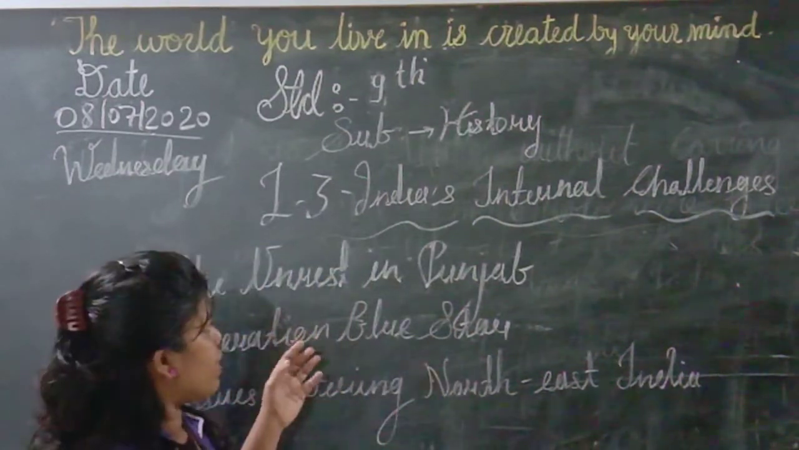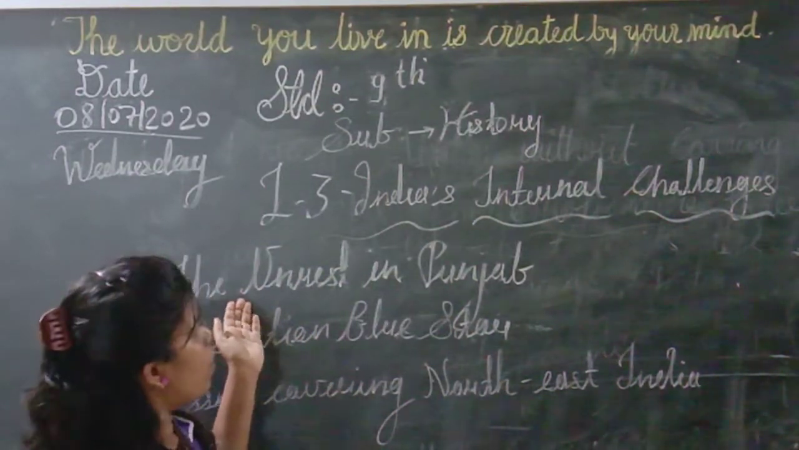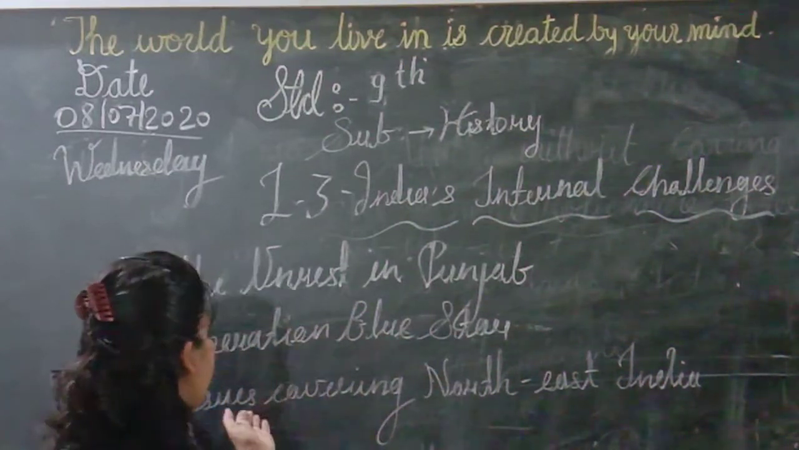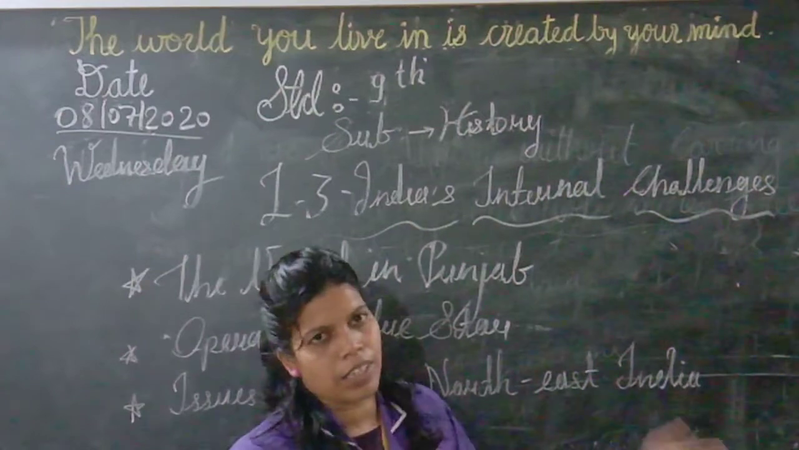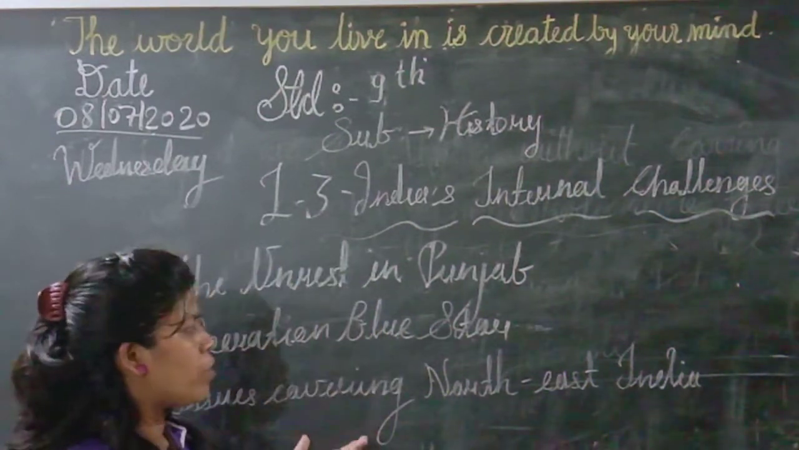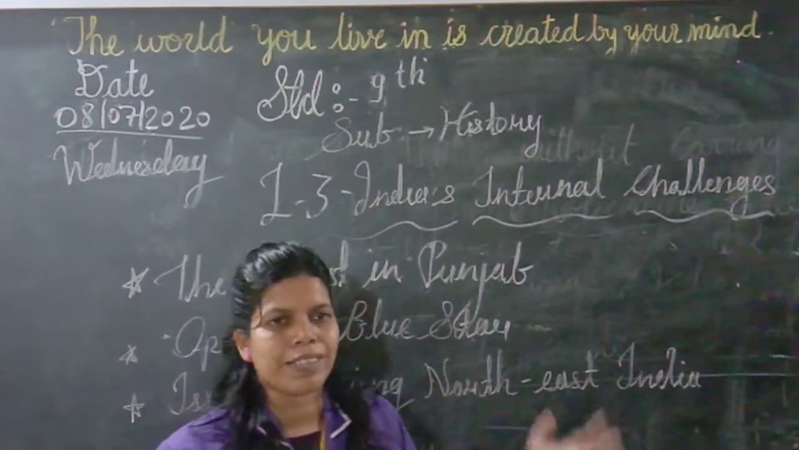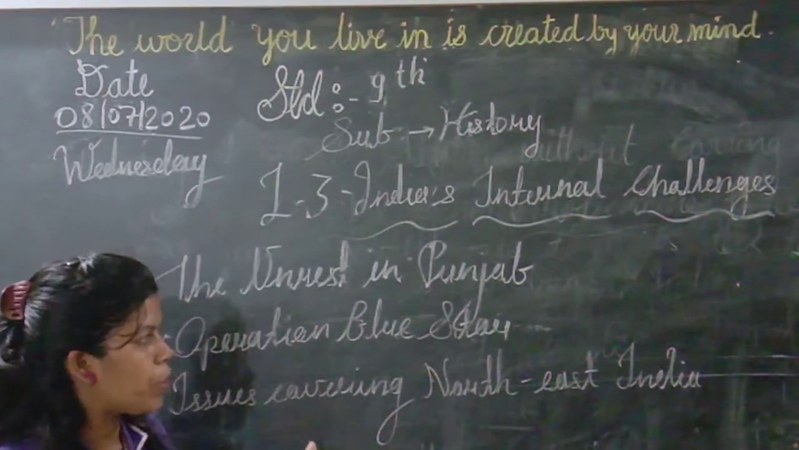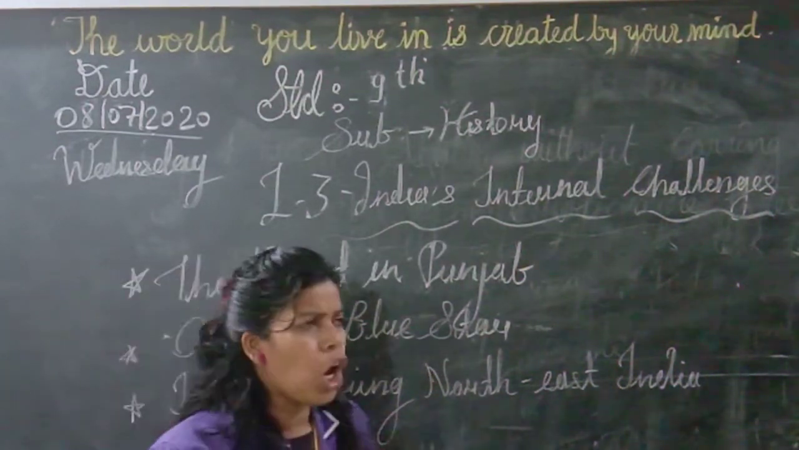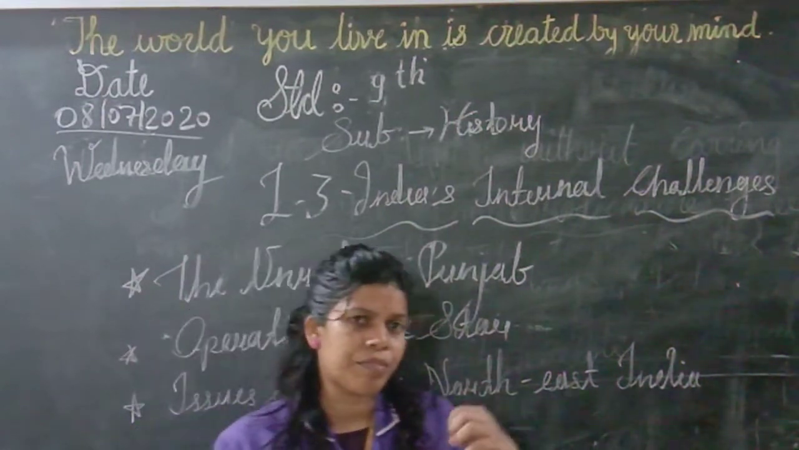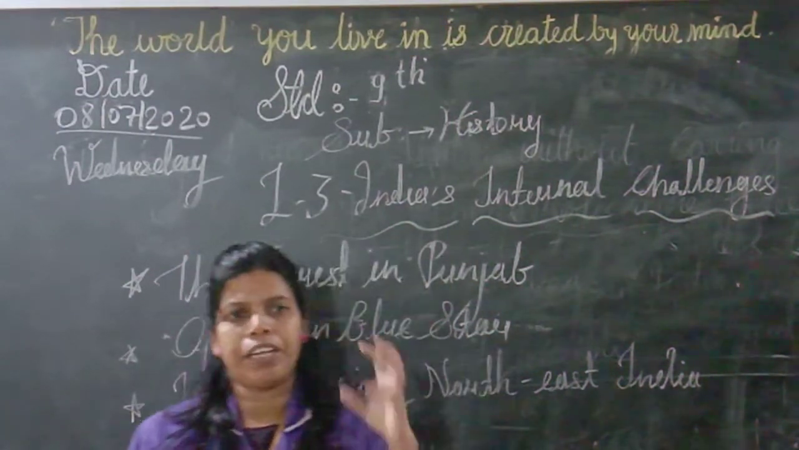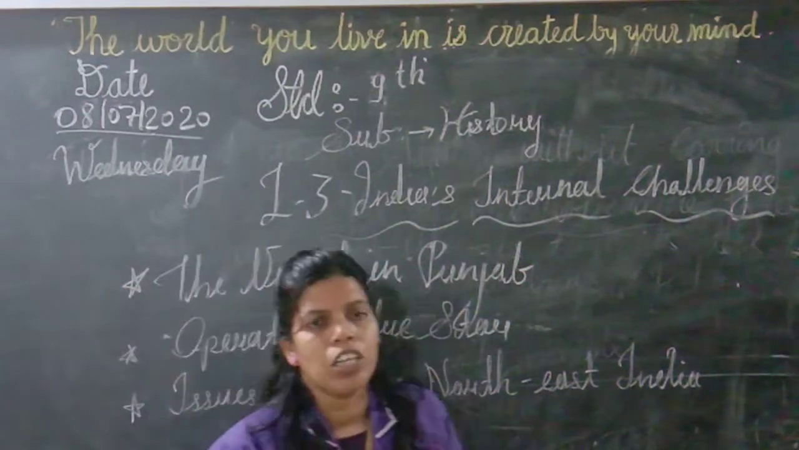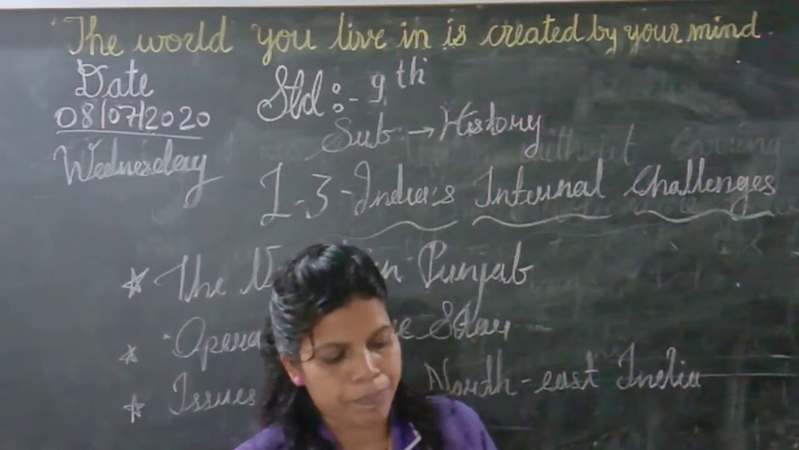In this lesson we are going to learn about the unrest in Punjab, Operation Blue Star, then issues covering Northeast India. In this we are going to learn about Mizoram, Assam, Nagaland, different regions. We are going to learn what challenges India was facing at that time. So, let's start our lesson, Internal Challenges of India.